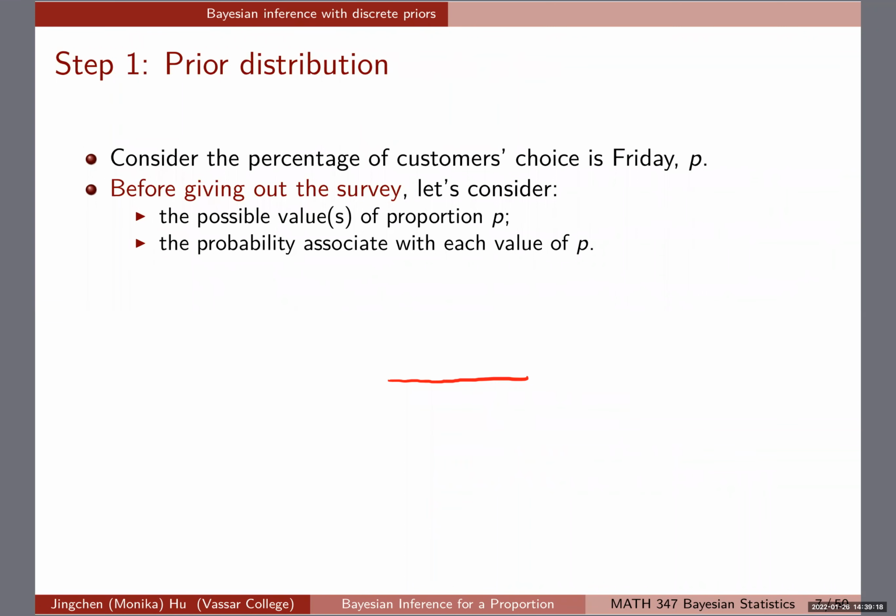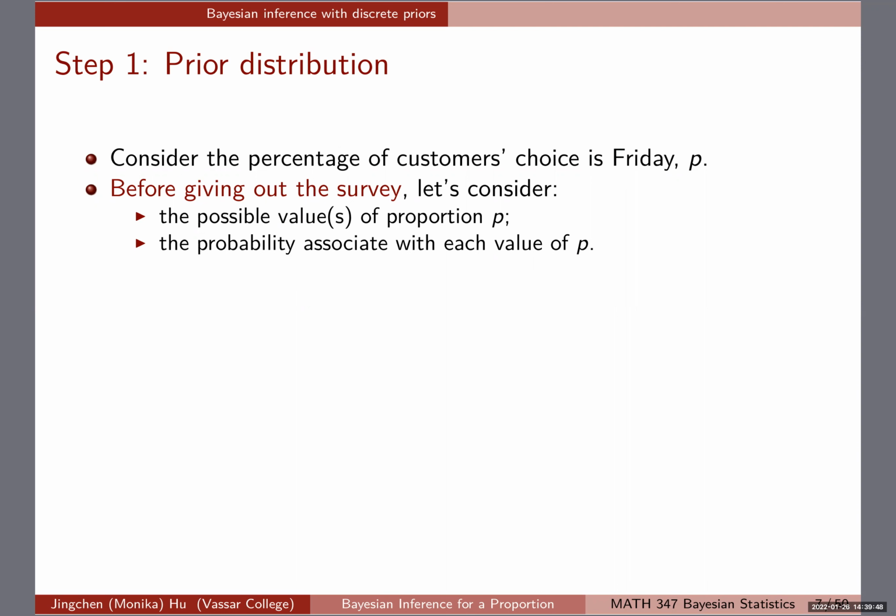And hopefully we get to see some of the details, a little bit more specific than the all-nighter example. Consider the percentage of customers whose choice is Friday. So that's the unknown P of interest. Before giving out the survey, and by the way, people will always try to come up with the prior without seeing any data. That is trying not to interfere with the inference using the data before you see it, because you want to come up with a prior that really reflects what you believe before seeing it.